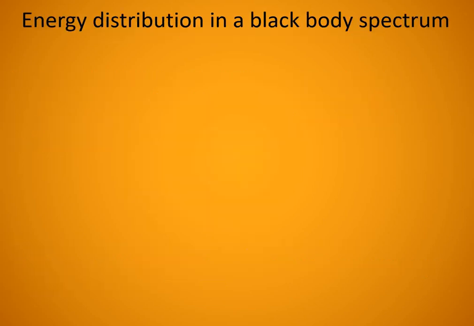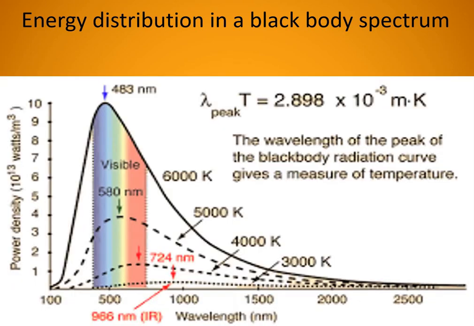And what is the significance? Before discussing, we will discuss what the energy distribution in a black body spectrum is. Here you can see a graph. We are plotting the graph between power density, which means power per unit volume, and wavelength of black body radiation for an object. Here you can see that as the temperature decreases, the wavelength increases.